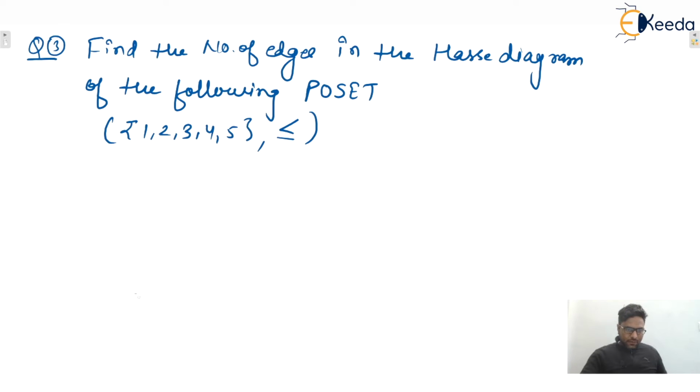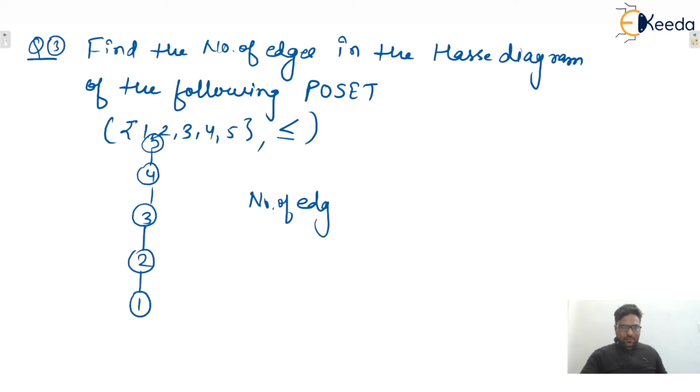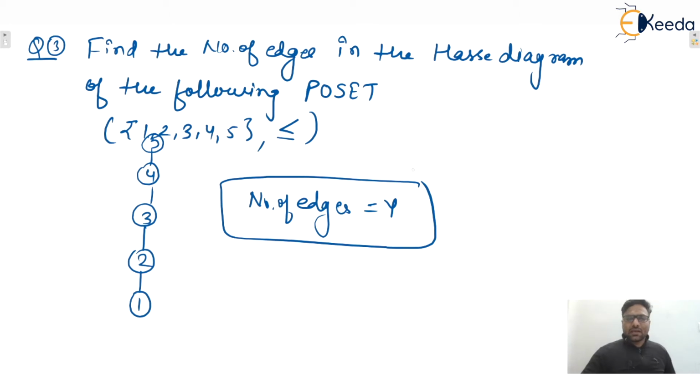Now you tell me. 1 is less than or equal to 2, 2 is less than or equal to 3, 3 is less than or equal to 4, 4 is less than or equal to 5. So the number of edges is 4. Now you can see here the Hasse diagram is a straight chain. These types of Hasse diagrams are known as chains. Now you tell me, this is a poset, you can see this is reflexive, antisymmetric as well as transitive.